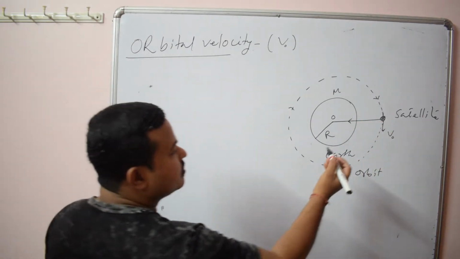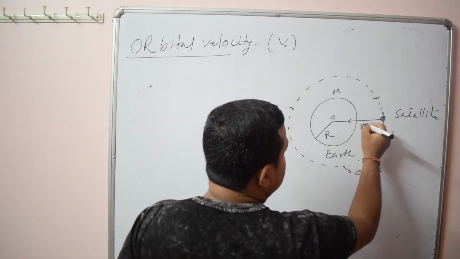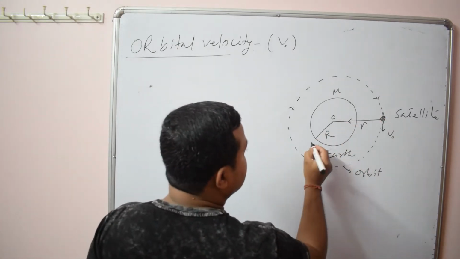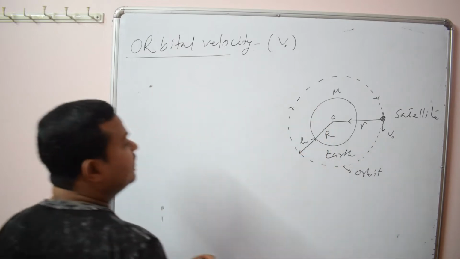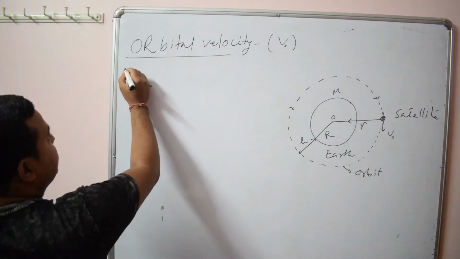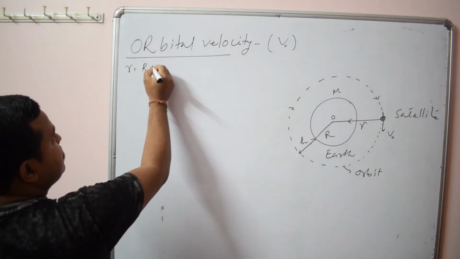Centripetal force. So suppose r is the radius of the orbit, and this is h. h means what? Height of the orbit. So r is R plus h.